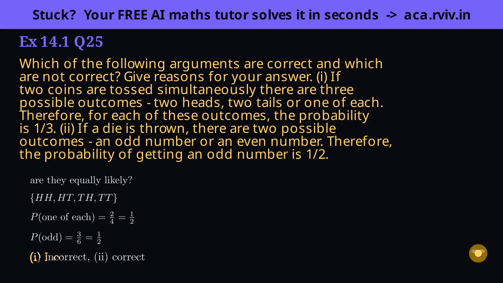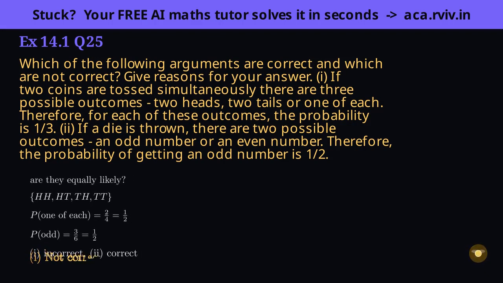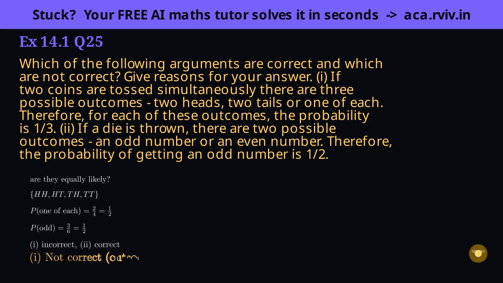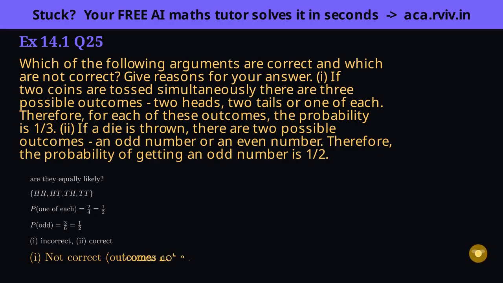Insight: the difference is whether the grouped labels contain equal numbers of true outcomes. Coins, one of each, hides 2 cases and breaks. But a die's odd and even hold 3 each and hold up. Always unpack a group before trusting equal chances.